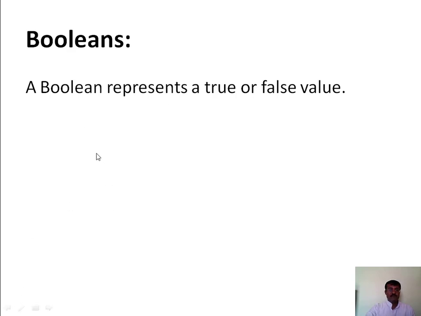In case of PHP, we can specify these Boolean values with literals, like the keywords false and true. In PHP we can evaluate false using zero and 0.0, even null, strings and arrays with 0 elements. All these evaluate to false in case of PHP. So that's about Boolean data type.